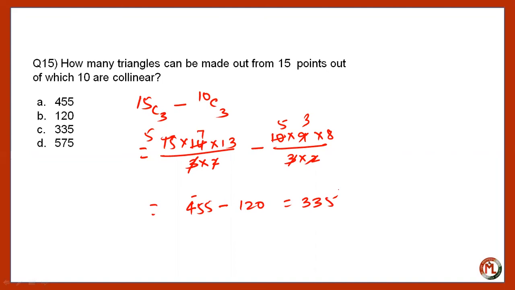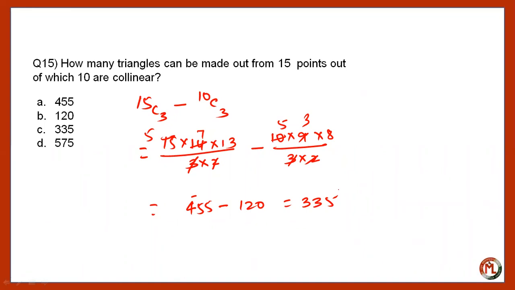Because a triangle has 3 points. A triangle can be made from 3 non-collinear points, right? So if we have 15 points and we need 3 points to make a triangle, we can select those 3 points in 15C3 ways. As we know that if we want to select x objects out of n objects, then we can do it in nCx ways, right?